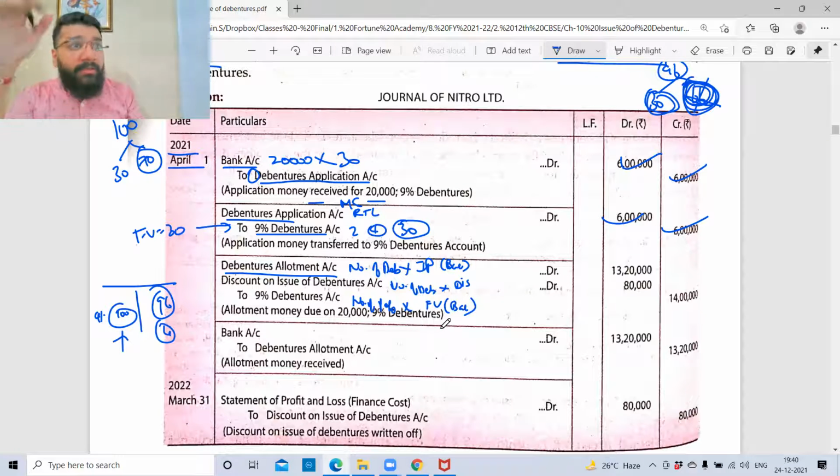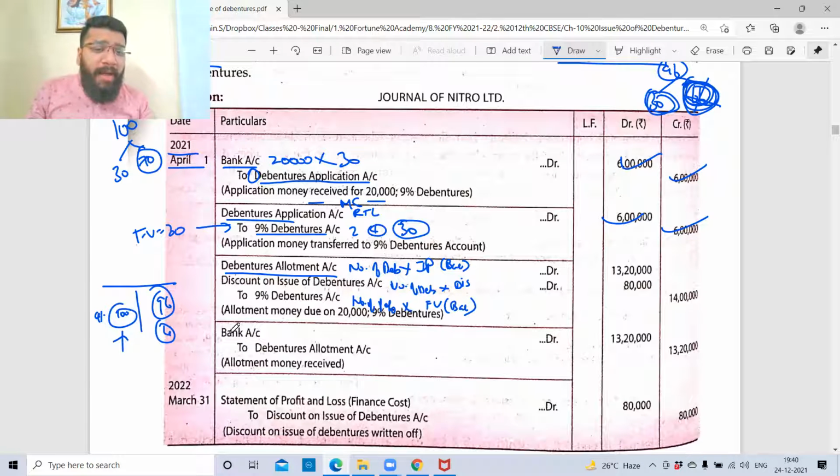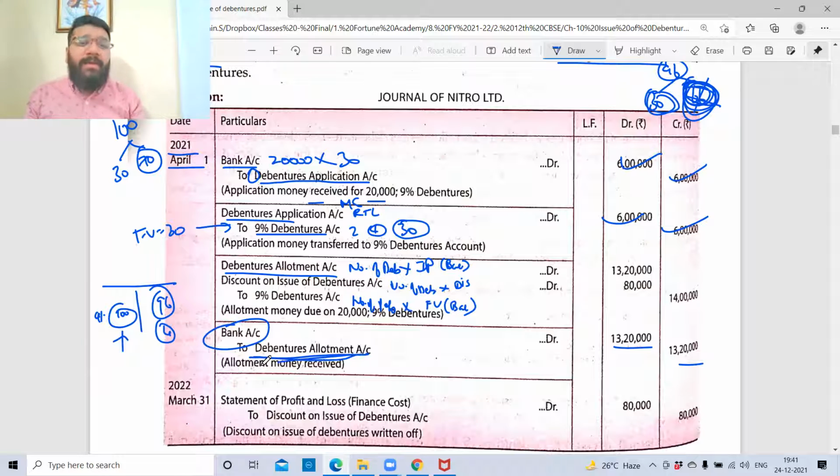Now, trust is created, due entry is recorded. Next stage is what? Receive money. So bank account debit, you reverse the temporary liability. See, out of the 70 rupees, you also know that 66 rupees only are going to be received because 4 rupees you gave us a discount now. So you'll get 66. So 13,20,000 only will come to your bank account. Correct now? So bank account debit to reversal of asset, debenture allotment. This is the completion of your second stage. With this, the entry is over. But one thing you have to remember. See, security premium is a capital receipt. But discount can be a capital loss or it can be a revenue loss.